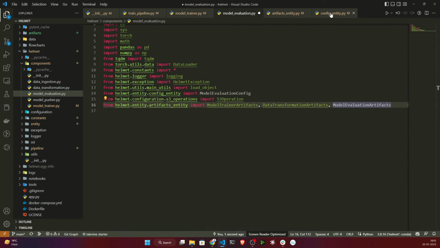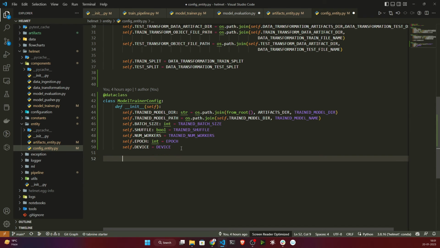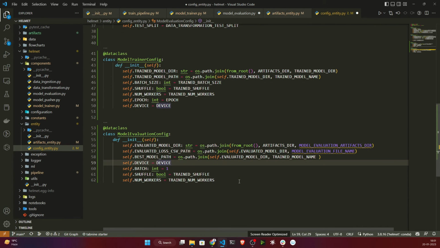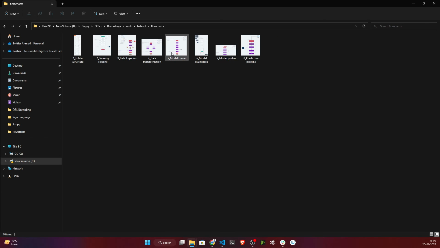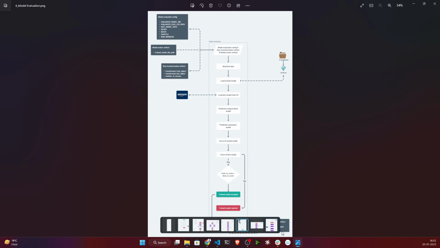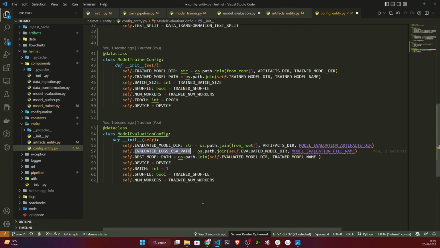So I'll go inside config entity. Here first of all I need to mention this model evaluation data class. Here, if you see, this is the evaluation model directory and the evaluation loss CSV path. If I show you the flowchart again, for model evaluation, these are the configurations I'm creating, and it will return some artifacts. Okay, that's it.